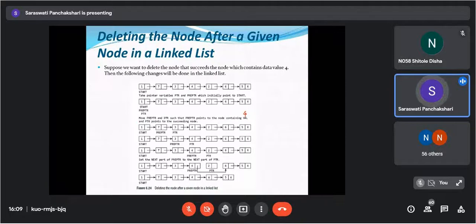So move pre-PTR and PTR such that pre-PTR points to the node containing val and PTR points to the succeeding node. So how we are going to move? This pre-PTR will point to the node which you want to delete and PTR will point to the succeeding node. Getting understood?